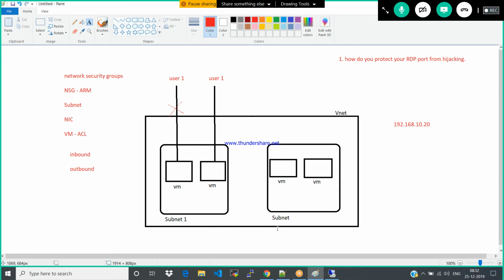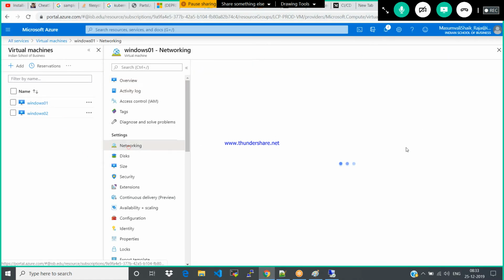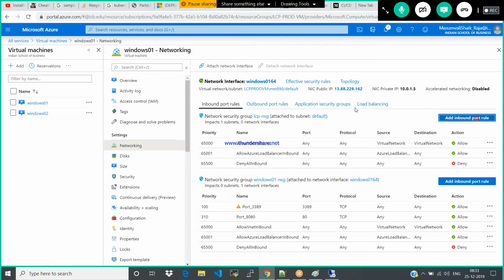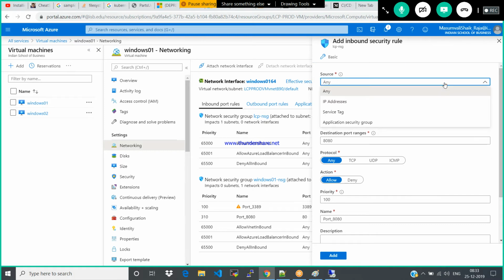Okay. For that, let's go to network, add inbound rules. So you have multiple sources here. The sources are IP address, service tag, and application security group. What is my source?